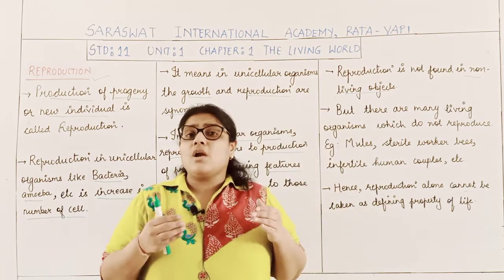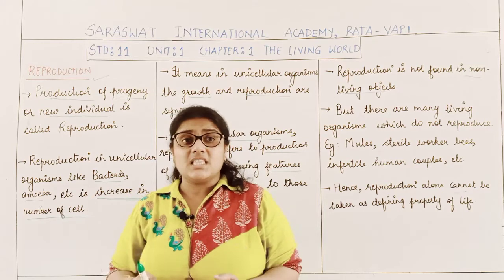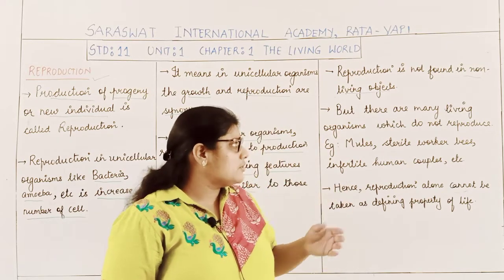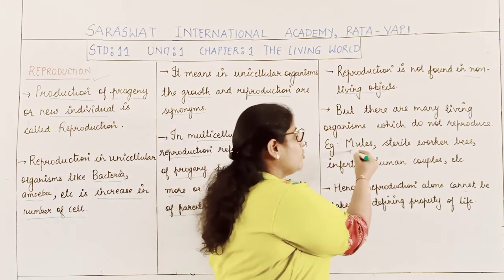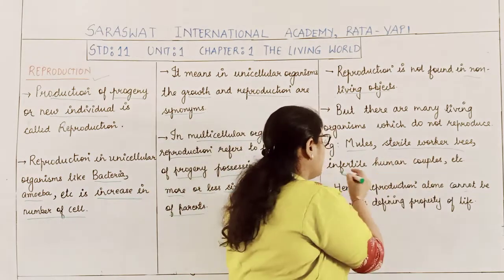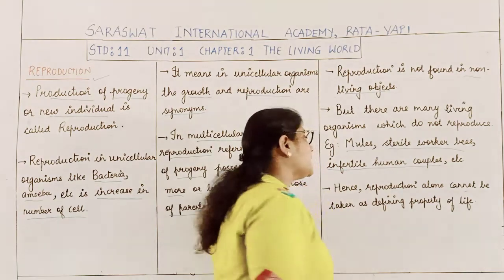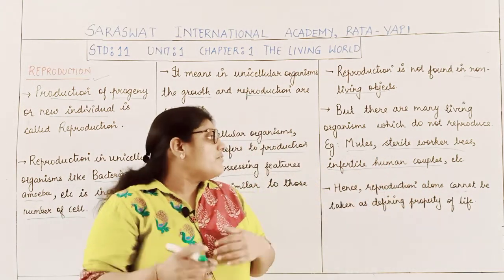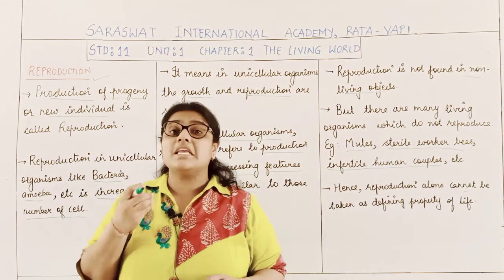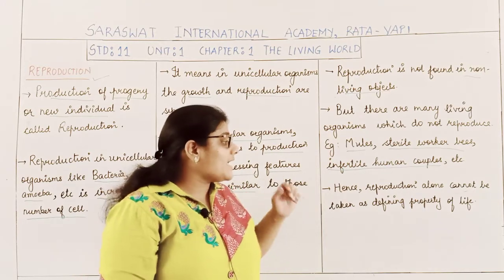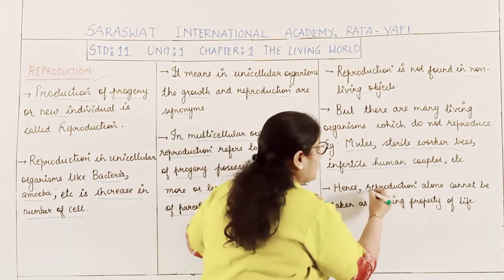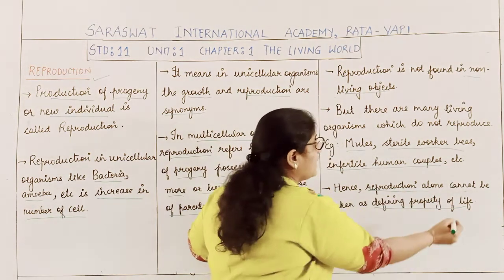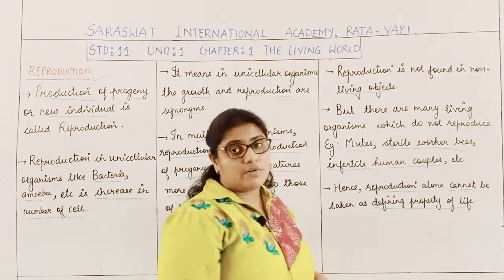But there are also many living organisms which are unable to reproduce, like mules, sterile worker bees, and infertile human couples. These are some of the living organisms which cannot reproduce. So we can say that reproduction alone cannot be considered as a defining property of life.